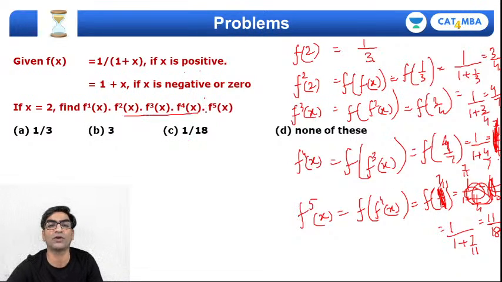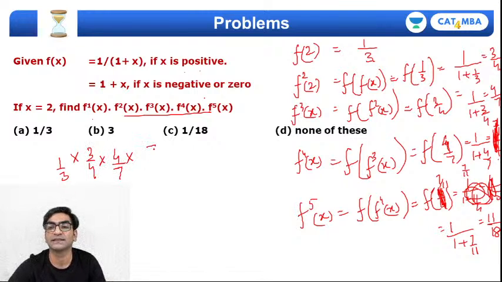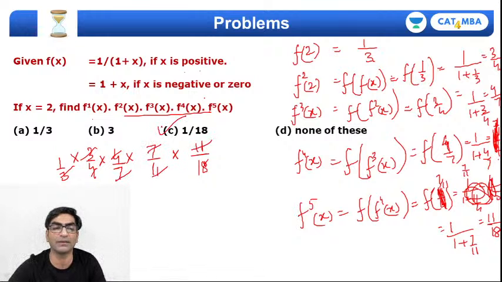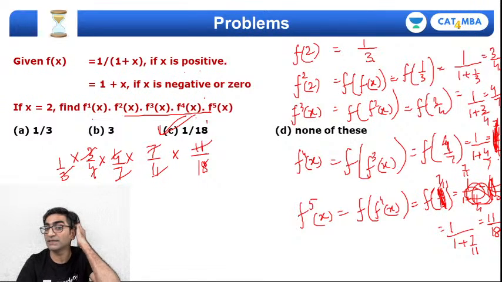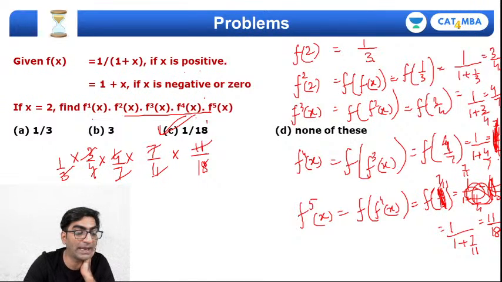अब इनको प्रोडक्ट में डाल देते हैं. f1x 1 by 3, f2x 3 by 4, f3x 4 by 7, f4x 7 by 11, f5x 11 by 18. You can see कि न्यूमरेटर डिनोमिनेटर कैंसिल आउट होते जाएंगे. आंसर क्या आएगा? 1 upon 18. Right? So the correct answer to this question is option C, 1 by 18.